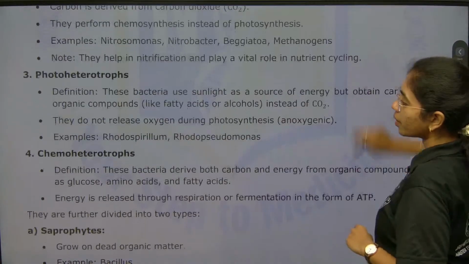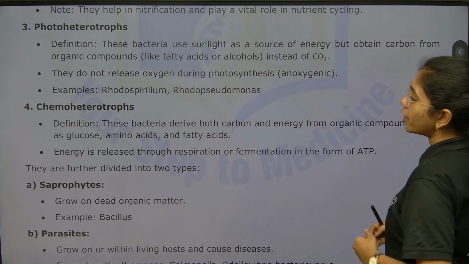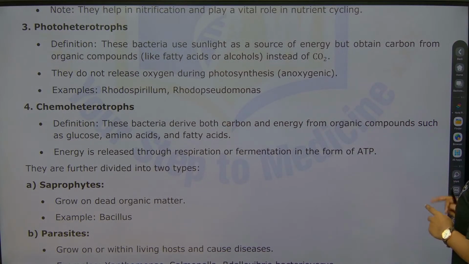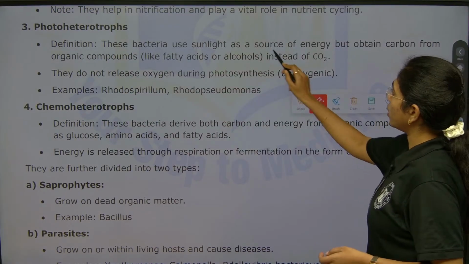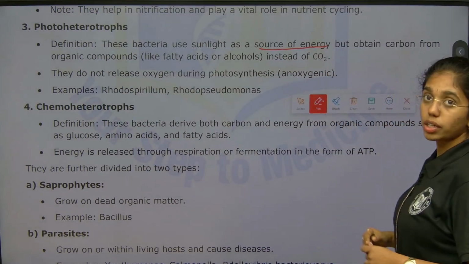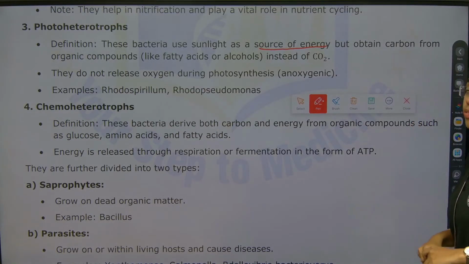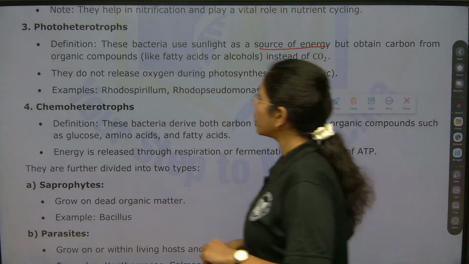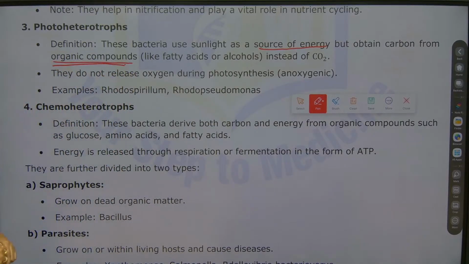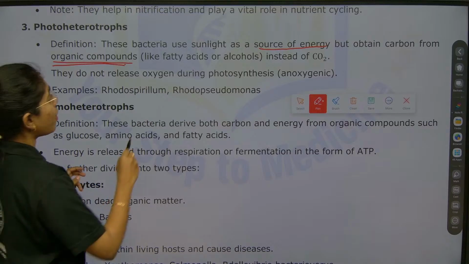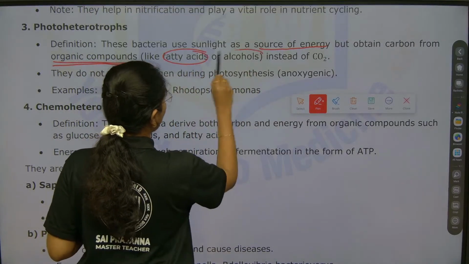Next is photoheterotrophs. This is the third class. These bacteria use sunlight as source of energy, but they obtain carbon from organic compounds like fatty acids and alcohols.